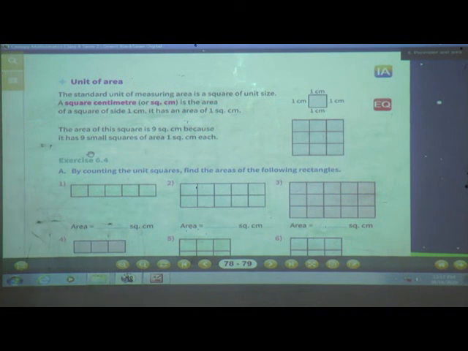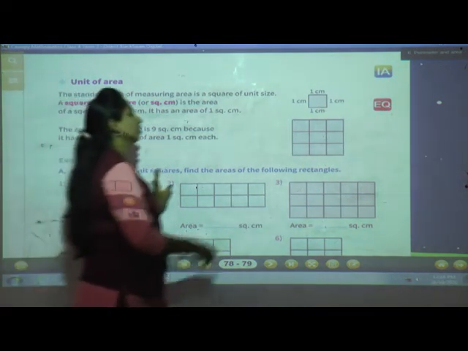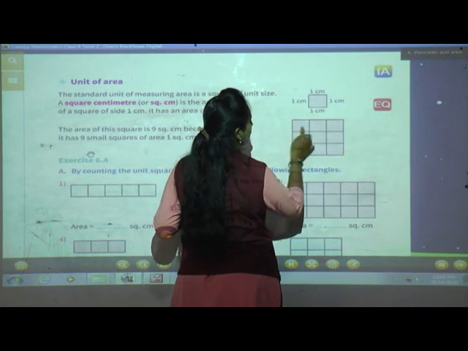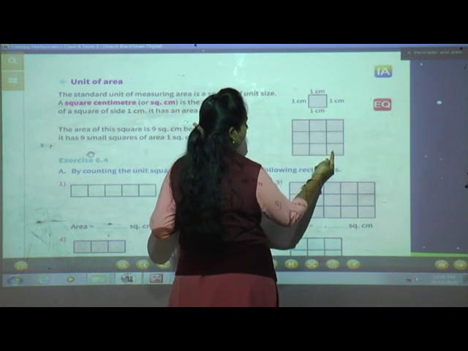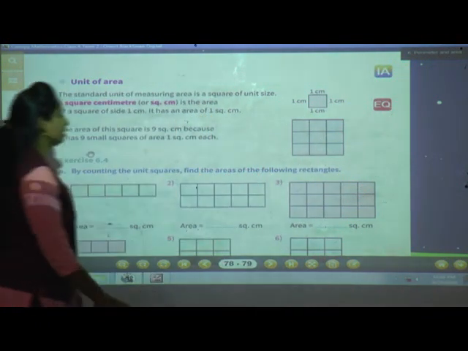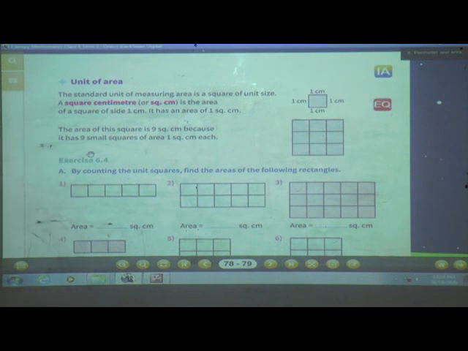So the area of this square is 9 square centimeter because it has 9 small squares of area 1 square centimeter each. See, we can count 1, 2, 3, 4, 5, 6, 7, 8, 9. So how many square centimeter? 9 square centimeter.